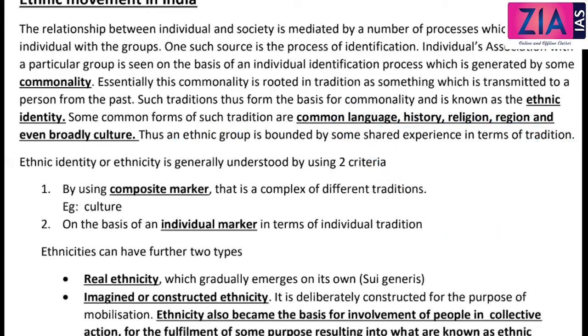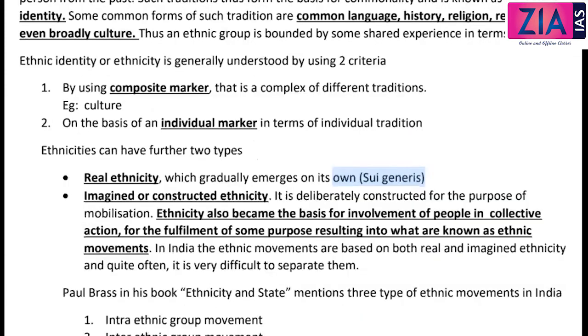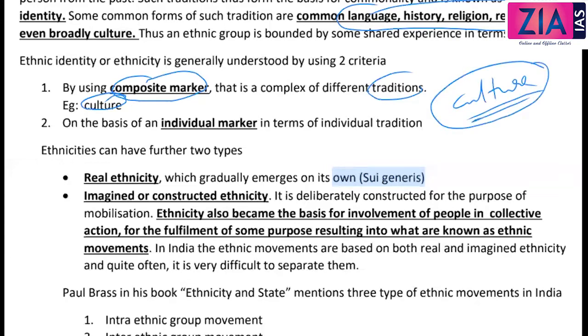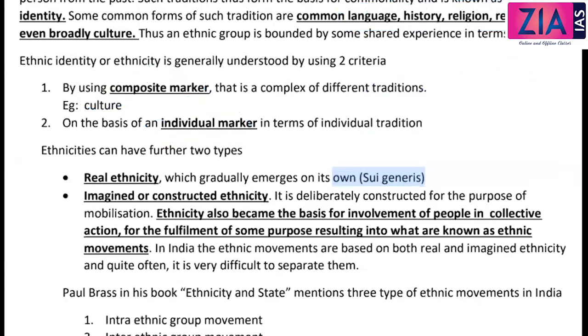Ethnic identity or ethnicity is generally understood by using two criteria. Firstly, composite marker, that is a complex of different traditions. When we talk about composite marker, different traditions may be put together, or it is a combination. So many identities will be part of this. Otherwise, individual marker, it can be based on an individual tradition. It can be based on language, or history, or religion, or region, etc. Or the combination is what you call composite marker.